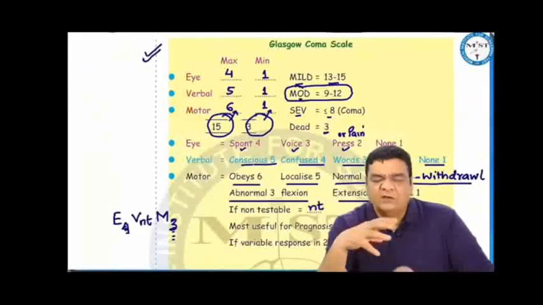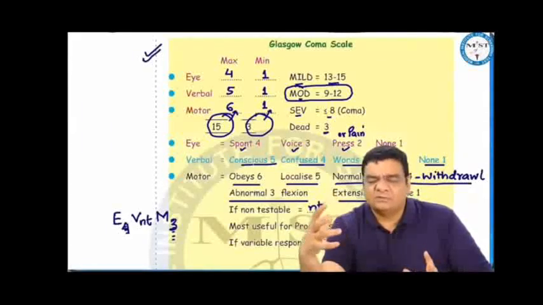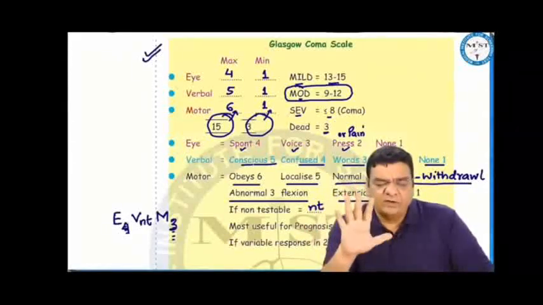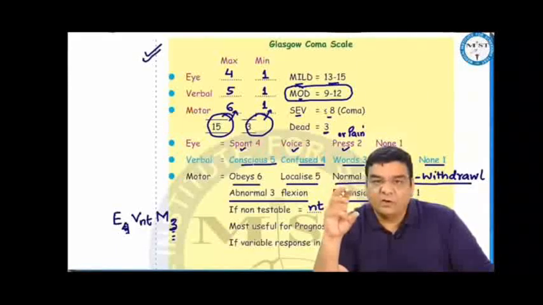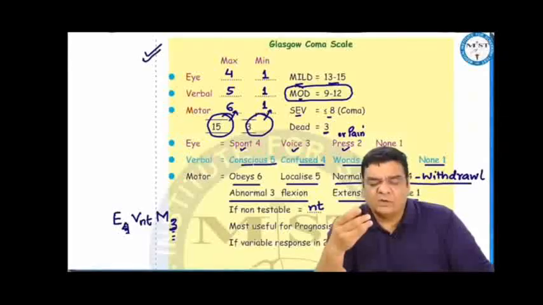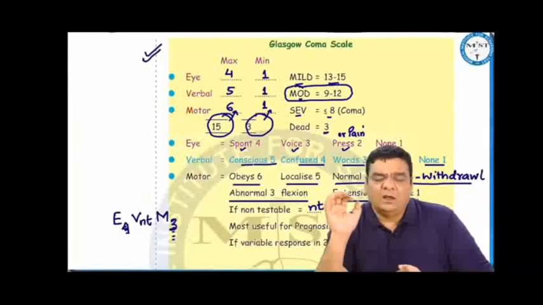Verbal responses: if the patient is fully conscious and well oriented to time, place and person and talking to you in a decent manner, this is verbal 5. If the patient is confused, then it is verbal 4. If the patient is using inappropriate words, that is verbal 3. If he is not able to speak any words, but is just making some sounds, this is verbal 2. And if no sound is coming, this is verbal 1.